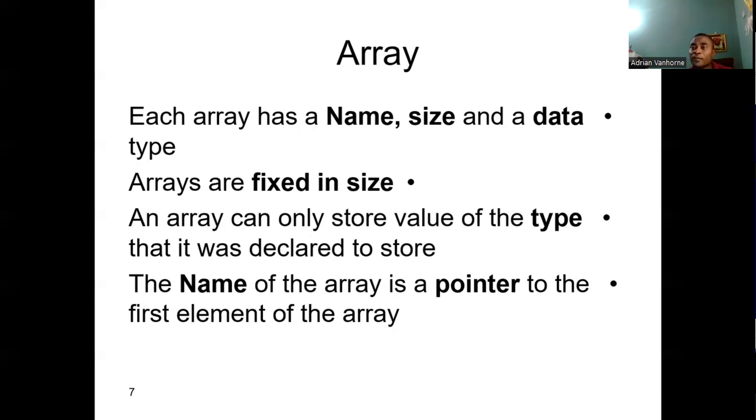The name of the array is a pointer to the first element of the array. If you recall from our previous video, we said that a pointer is a special variable capable of storing the memory address of another variable. So we're saying here that the actual name of the array stores the memory address of the first element in the array. And we will see that when we head over to the compiler to do our implementation.